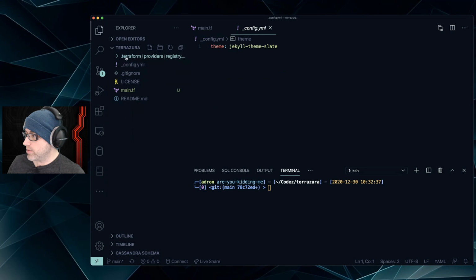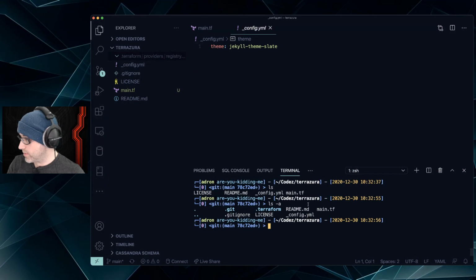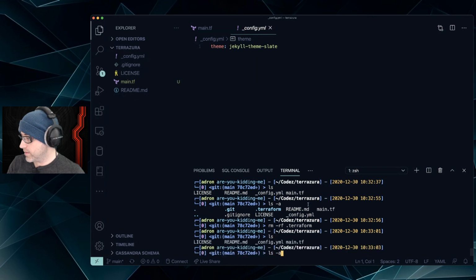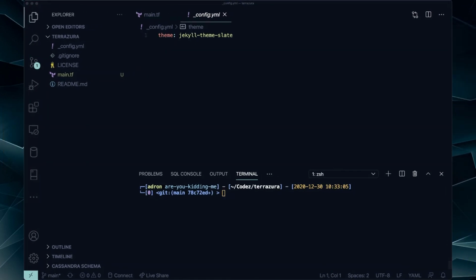Do your job. Anyway, is it gone? Oh. Okay. Gone now. Good old CLI. When in doubt, use the CLI because it is probably the most reliable thing in computing. All right, so now let's try Terraform init again.